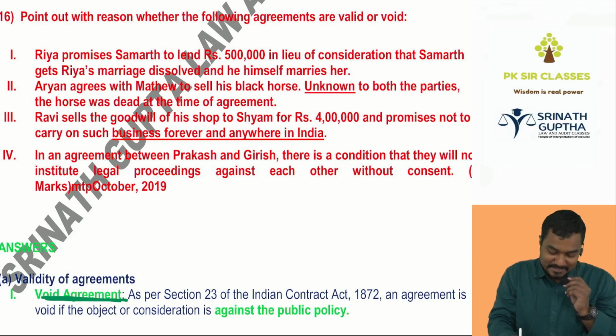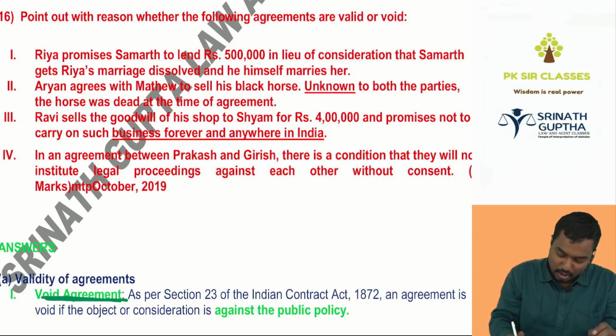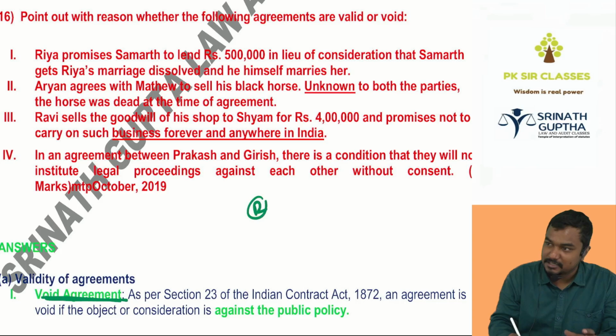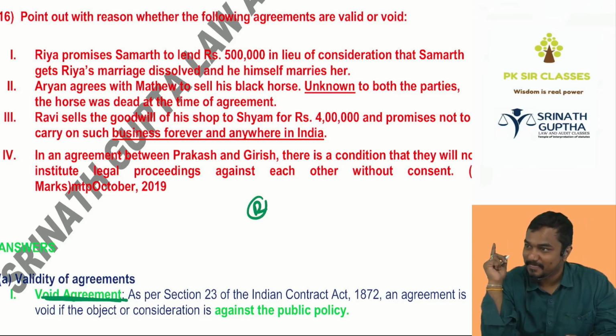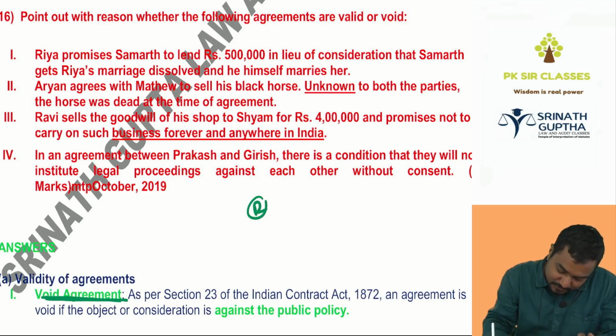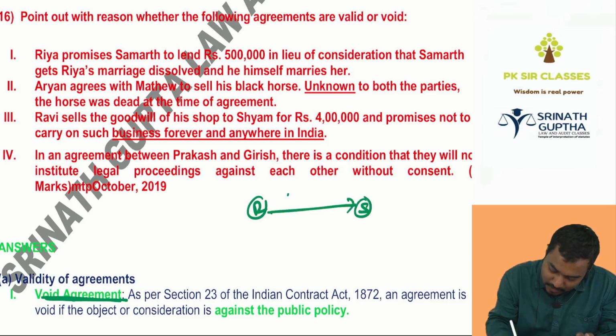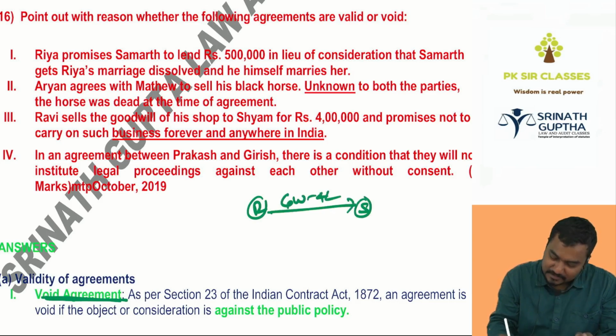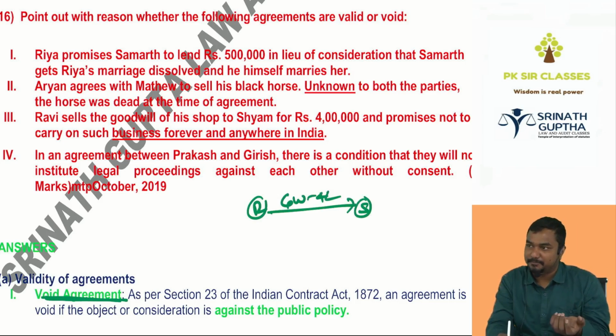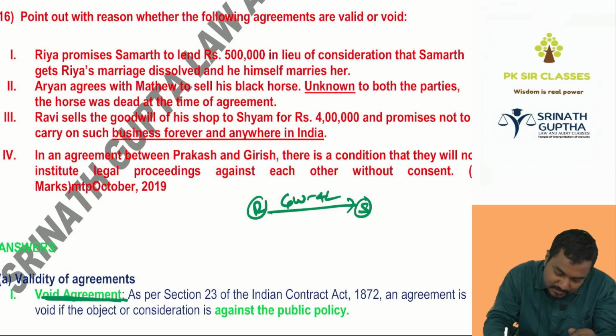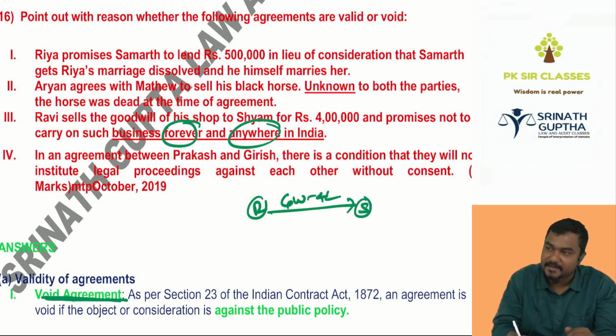Next, Ravi sells his goodwill of his shop to Shyam. So Ravi is there. He's having a shop, Ravi Sweets. He sells his goodwill of the shop to Shyam for 4 lakhs. For this goodwill, how much is paying, beta? 4 lakhs. Then who can use the Ravi brand name? Shyam. Promised not to carry on such a business forever, anywhere.